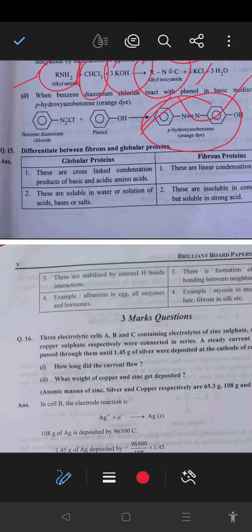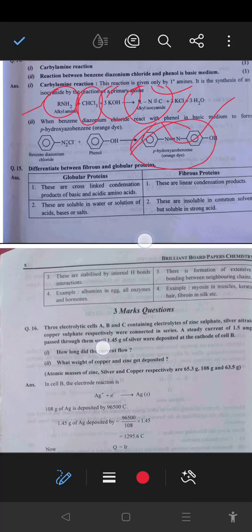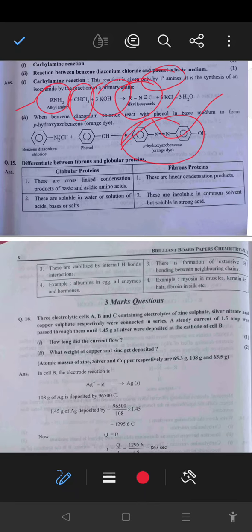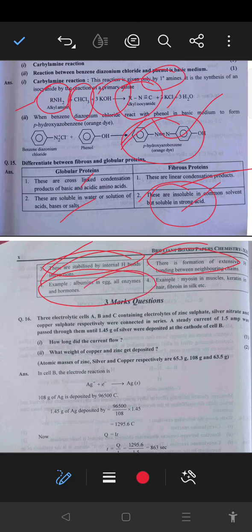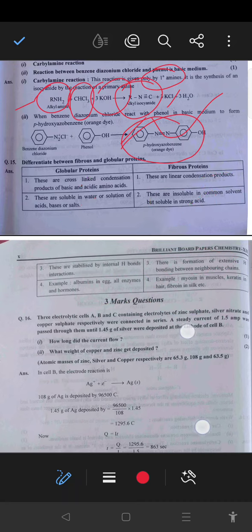Next, the difference between globular protein and fibrous protein. Globular proteins are cross-linked condensation products of basic and acidic amino acids. Fibrous proteins are linear condensation products. Globular proteins are soluble in water and in solutions of acid, base or salt. Fibrous proteins are insoluble in common solvents but soluble in strong acid. These are stabilized by internal hydrogen bond interaction, and this is the formation of extensive hydrogen bonding. Example of globular: albumin in egg and all enzymes. Fibrous: for example myosin in muscle and keratin in hair.